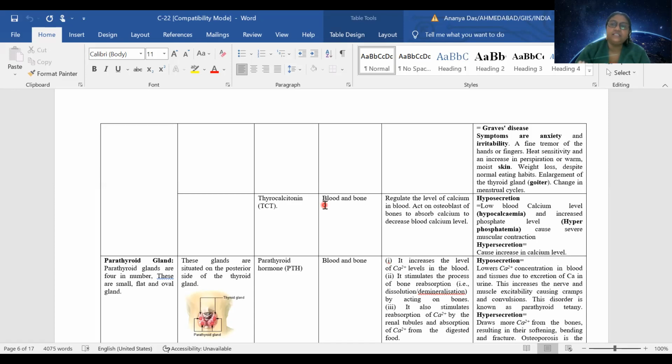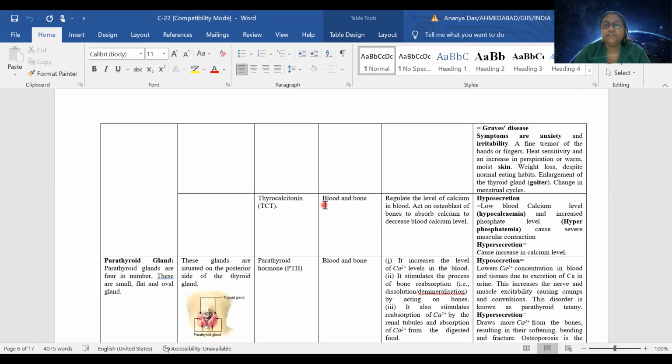So when these osteoblasts absorb calcium, the calcium level in blood is less. And when they don't absorb, the calcium level of blood is more. But do you think a high calcium level in blood is hazardous? Yes, it will be hazardous, not only for blood but also for bone.